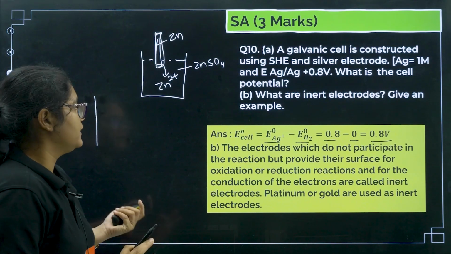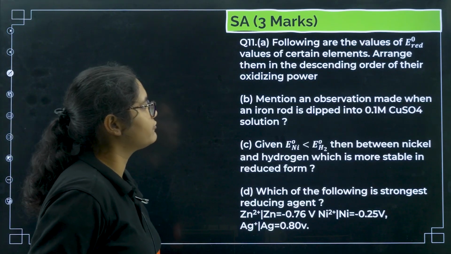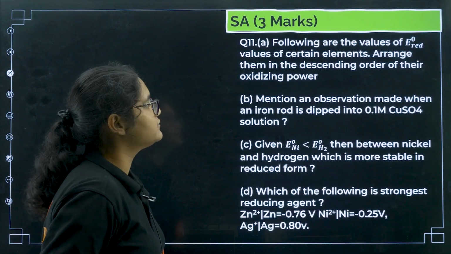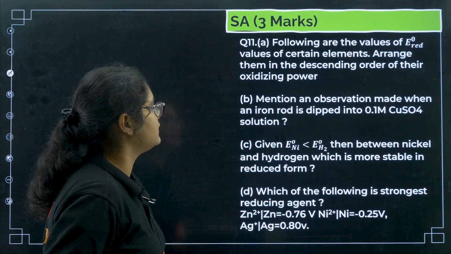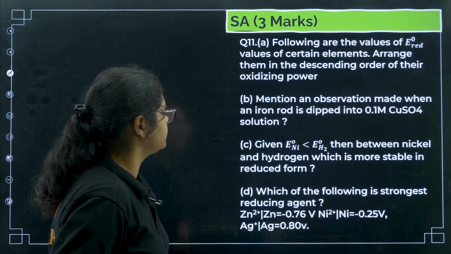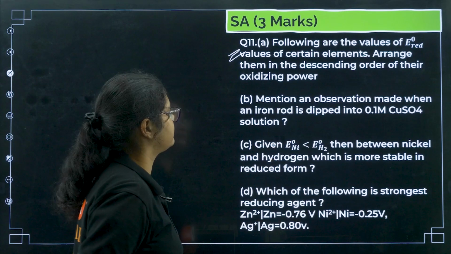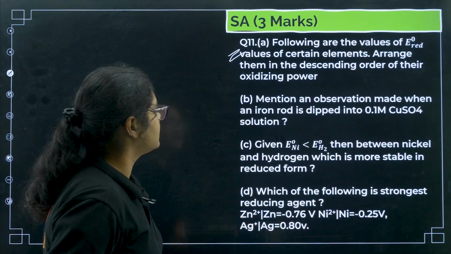Okay. Next, question number 11. Following are the values of E naught reduction of certain elements, arrange them in the decreasing order of their oxidizing power. Okay, this question is incomplete. I'll check this question. We'll leave this question for now. Let us see the next question.